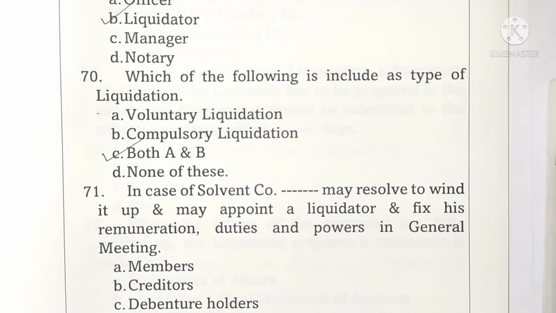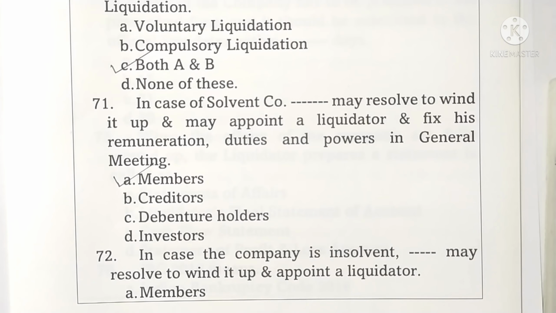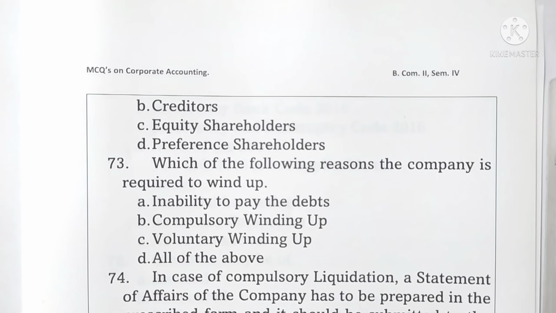Question 71. In case of a solvent company, dash may resolve to wind up, appoint a liquidator and fix his remuneration, duties and powers in a general meeting. Here, in case of a solvent company, members may resolve. Option A is correct. Question 72. In case a company is insolvent, dash may resolve to wind it up and appoint a liquidator. Here, creditors may resolve. See in answers, option B is correct.